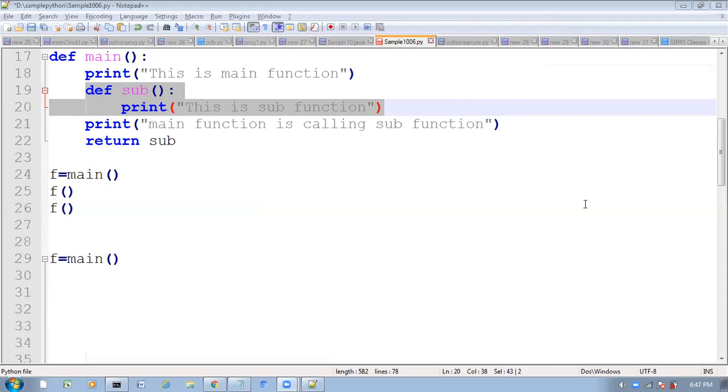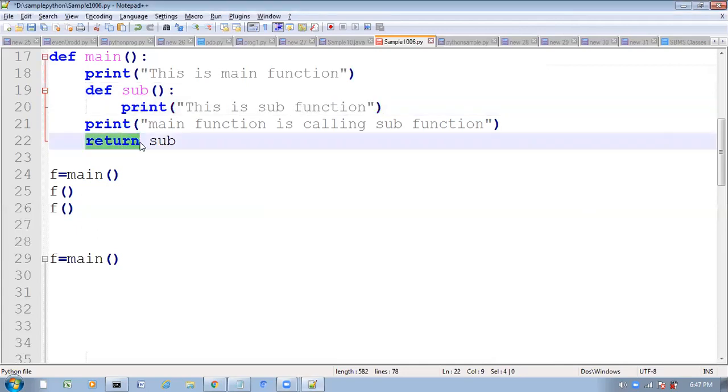Return. What return, sir? What is the purpose of return? If the caller is expecting anything from the function, how can we return that? By using the return statement.